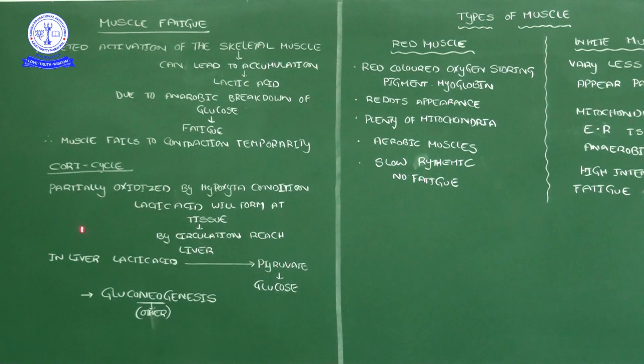In the liver, lactic acid goes backward to pyruvic acid or pyruvate, and pyruvate changes into glucose. When glucose levels increase, the muscle automatically gets some relaxation because it is getting nutrient food. Lactic acid is toxic in nature, but glucose is an energy resource.